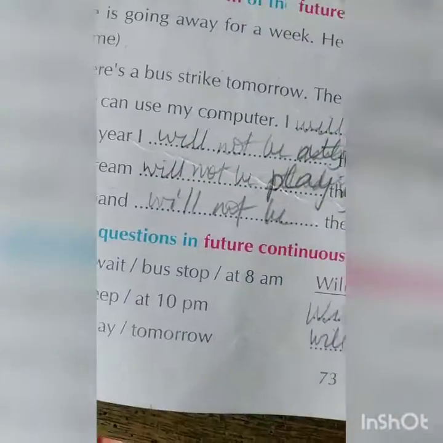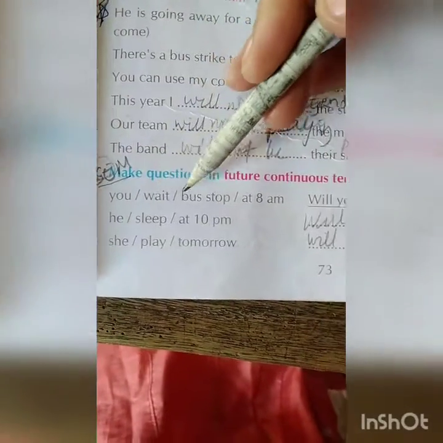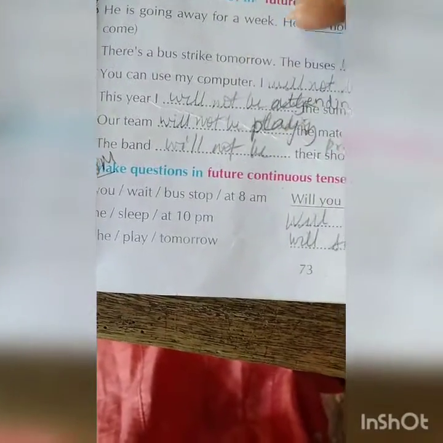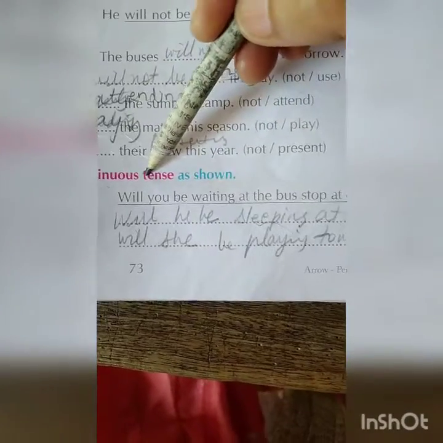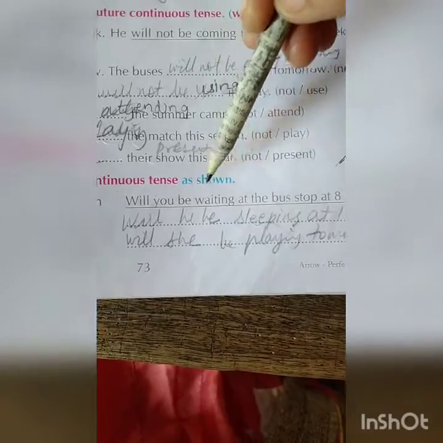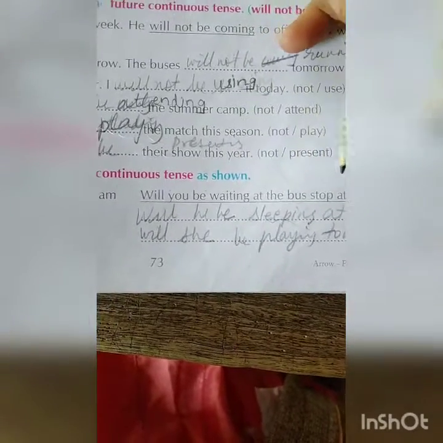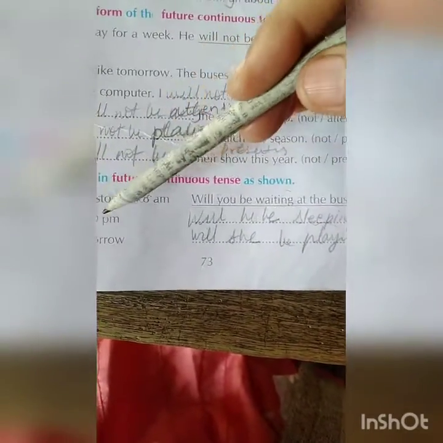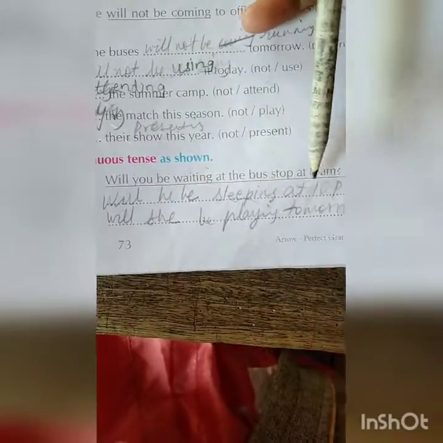Make questions in the future continuous tense. One example I will tell you. You wait at the bus stop at 8 a.m. These are the sentences given. Now you have to frame the question sentence. The question sentence starts with will plus subject. You be. Then question mark. Will you be waiting at the bus stop at 8 a.m.? He sleep at 10 a.m. Will he be sleeping at 10 a.m.? Question mark.